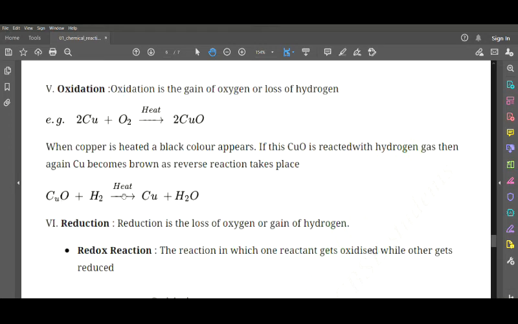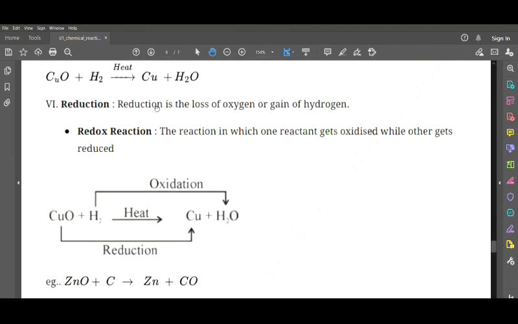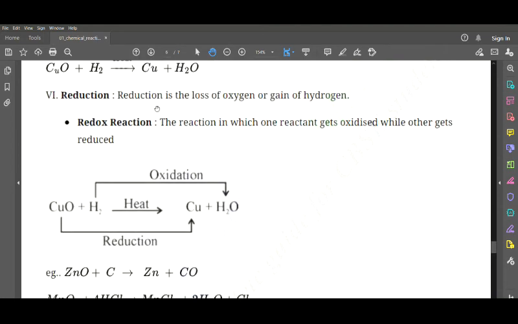Copper oxide plus hydrogen gives us copper plus water itself. So you can again get back the copper itself. So this is about the oxidation reaction. Next we have the reduction. What is reduction? It is just the opposite of oxidation. There it was gain of oxygen and loss of hydrogen. Here reduction is the loss of oxygen and gain of hydrogen.